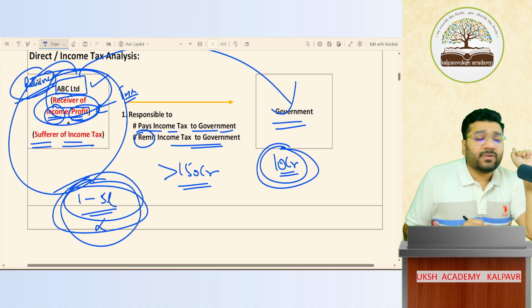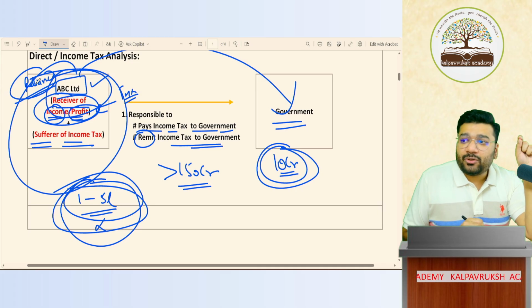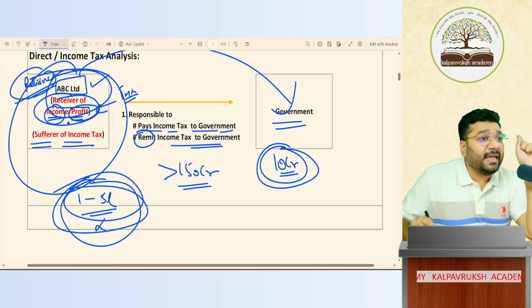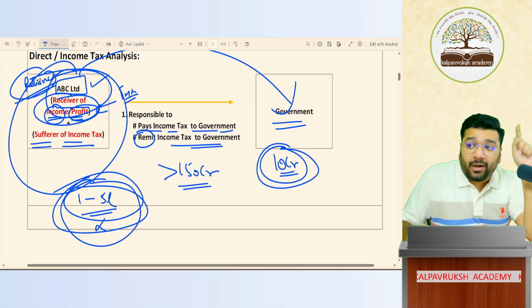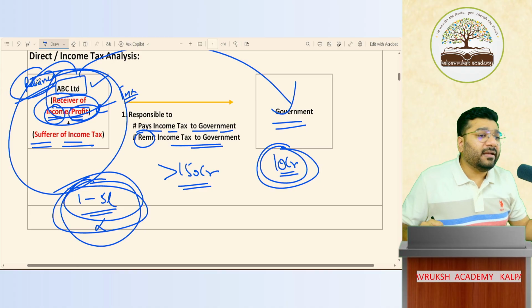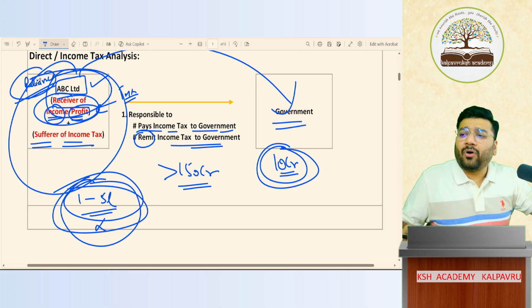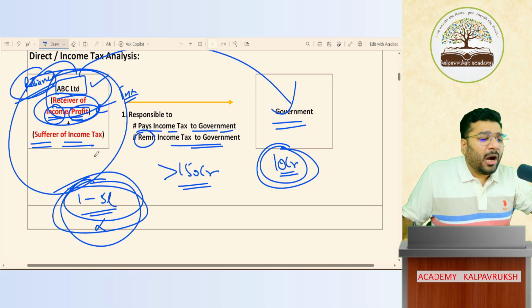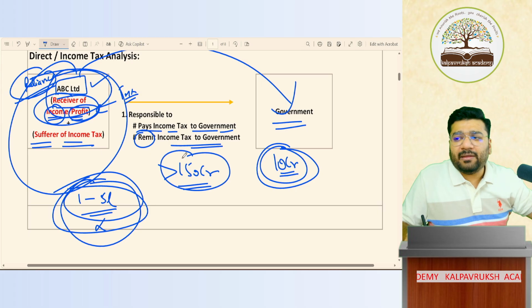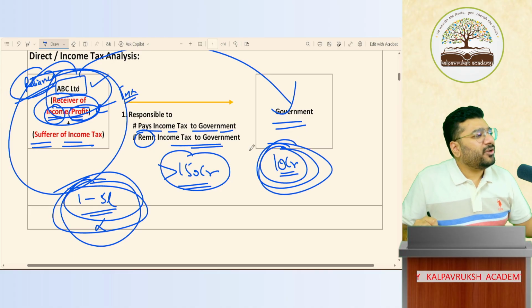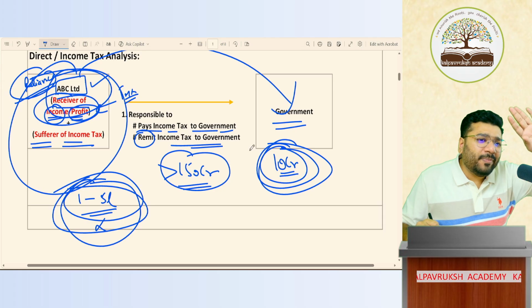Hence the responsibility was given to whom? The individual person who's earning income. So the person who's earning income was given the responsibility to pay tax and remit tax. If you do not remit tax, I will take action on you, like that the income tax department said. And for the department, it was not a big deal because out of 150 crore people, how many crore people are they managing? Only 10 crore people. It was very easy. To manage 10 crore people is still easy.